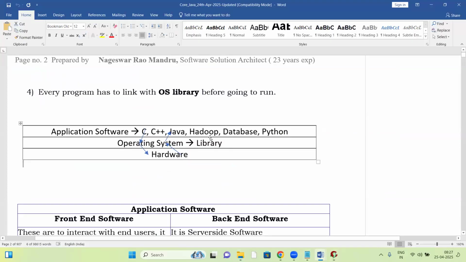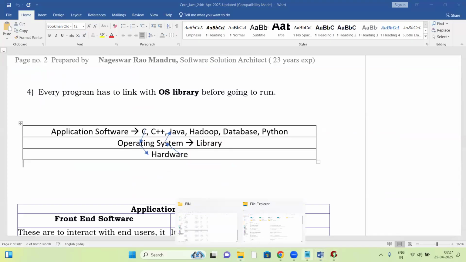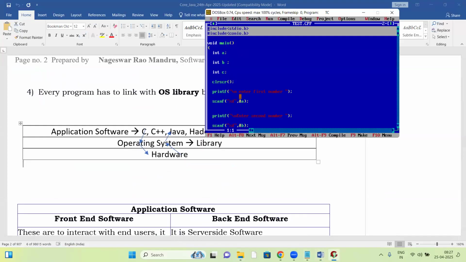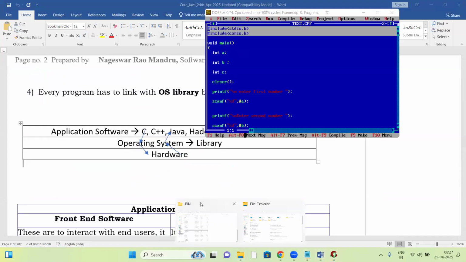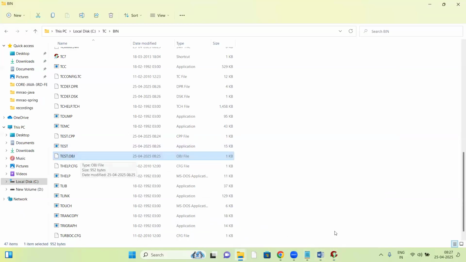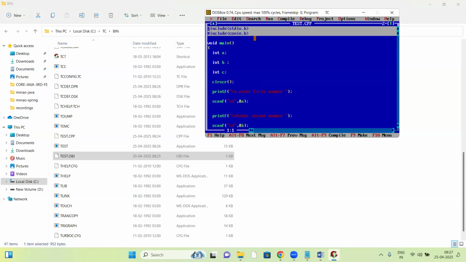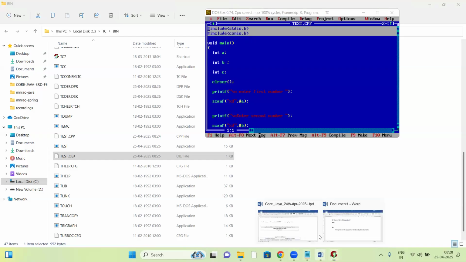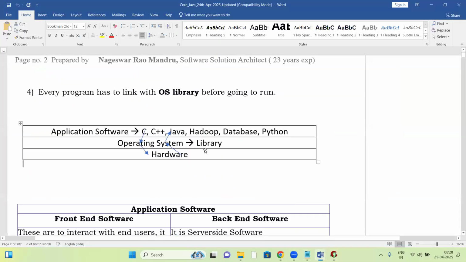The C compiler takes the binary code for our C program, which is the test.obj file, then the binary code for the C library, stdio.h, and the binary code for the OS library. By linking all these three, it finally generates the exe file.